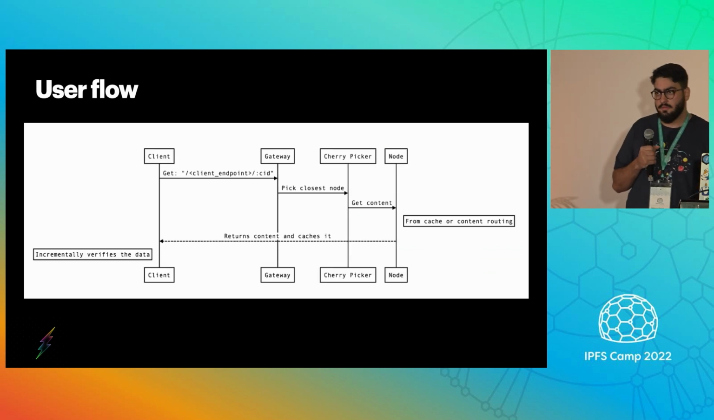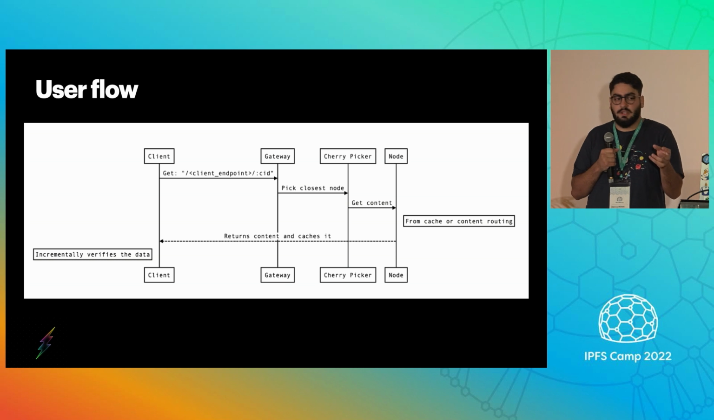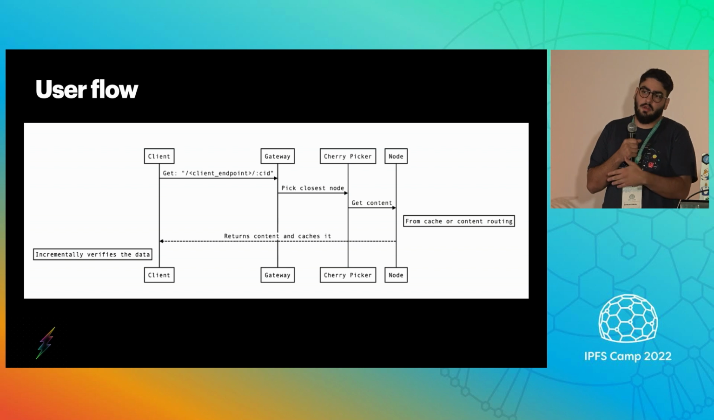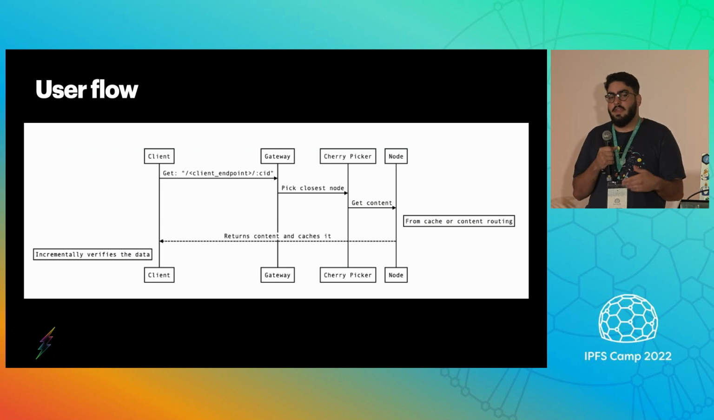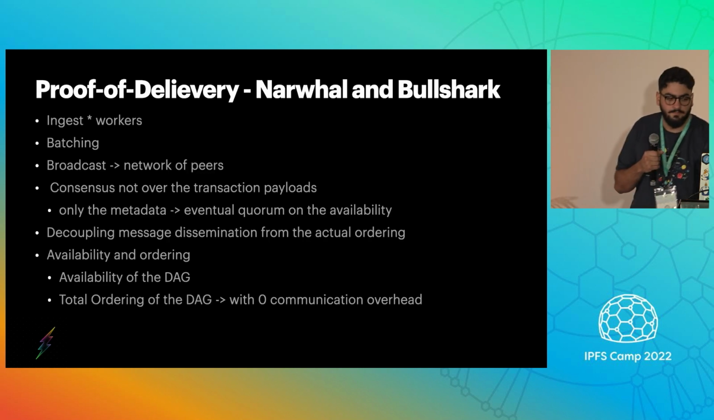So here's a quick user flow. You get an endpoint as a client, then you connect to a gateway. The gateway, using its cherry picker, looks into finding a cache node. The cache node returns the car file. The car file returns the data, and then incrementally verifies it.